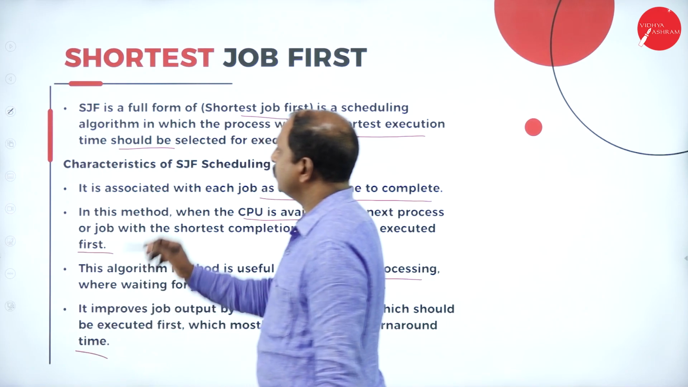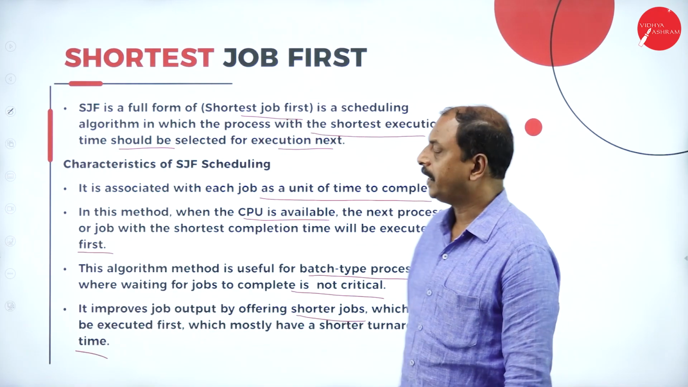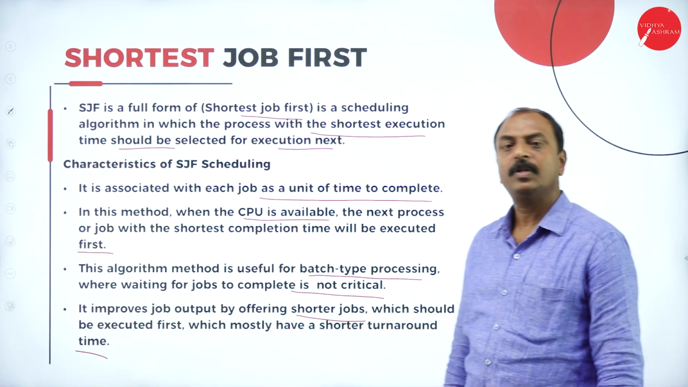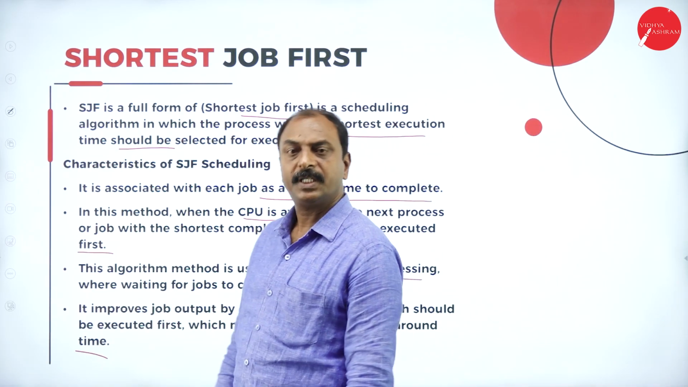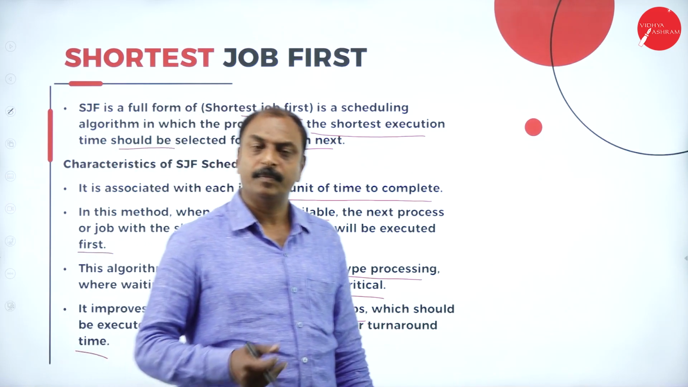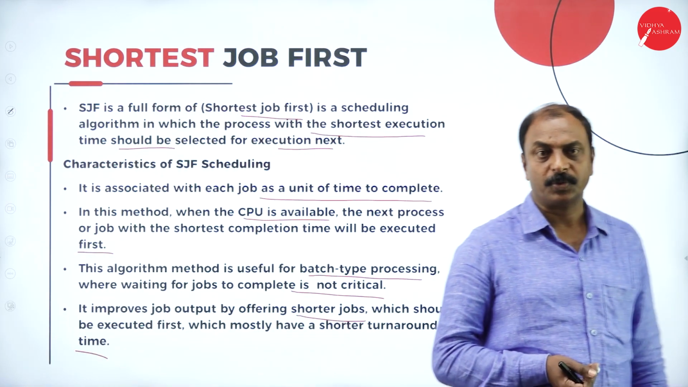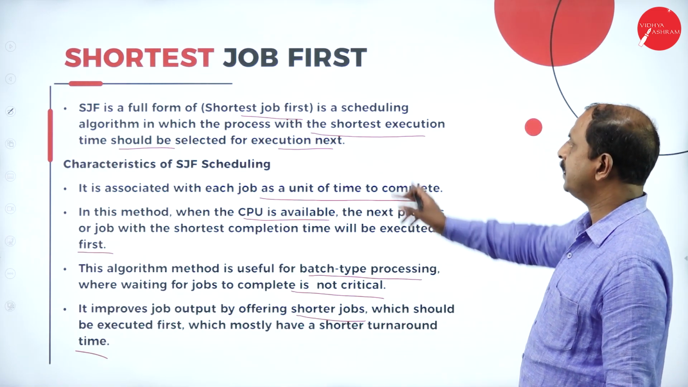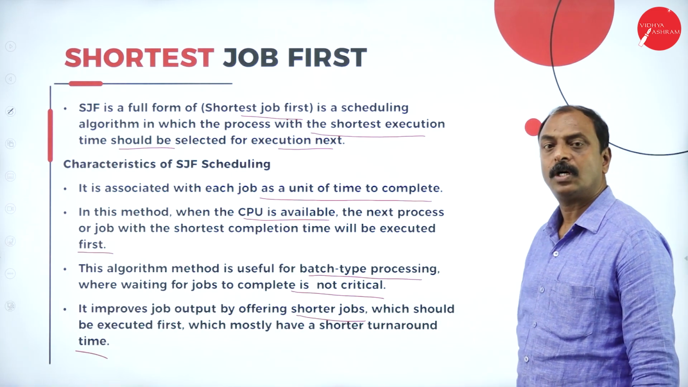So generally, what does shortest job first mean? It is the algorithm where the process with a lesser completion time, which takes very minimum time to complete, will be executed first in the queue. That is the concept of shortest job first.